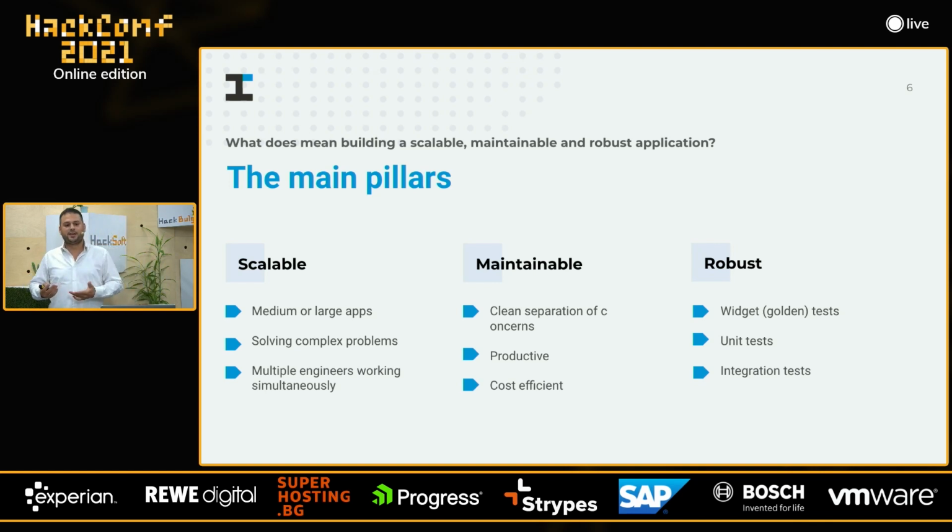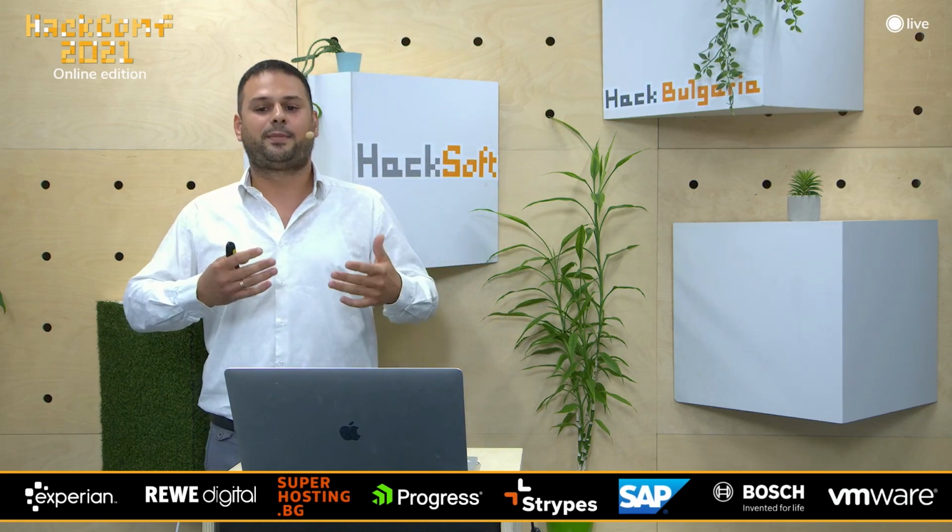Speaking of productivity, we need to be very picky about using the right tools that work for the project and for the team, right? There is no universal hammer. Speaking of cost efficiency, Flutter is cost efficient by default because we can build our application just once and then distribute it to multiple platforms, which is good and bad.